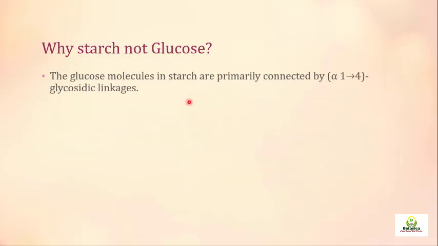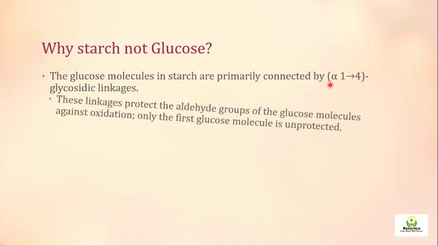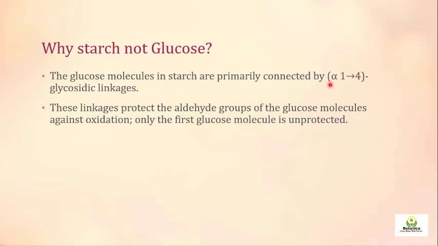The glucose molecules in starch are primarily connected by alpha-1,4-glycosidic linkage. So what is the difference between glucose and starch? These linkages protect the aldehyde groups of the glucose molecules against oxidation. There are free hydroxyl groups at carbon number 1 and 4 of the glucose molecules, and linkage occurs here, so those hydroxyl groups are now joined to one another.